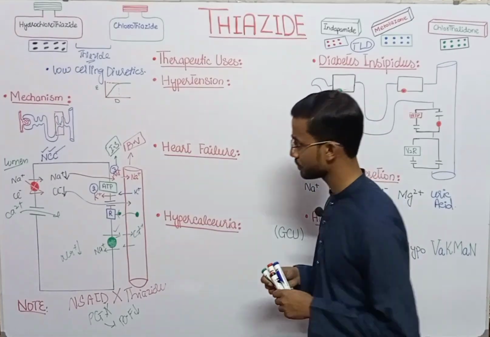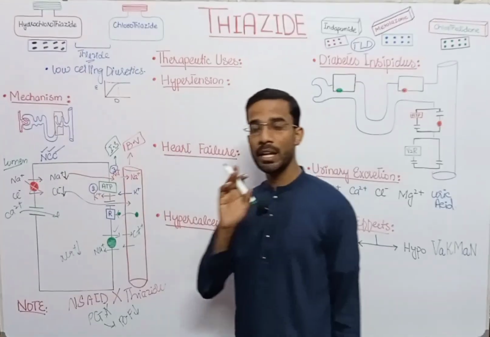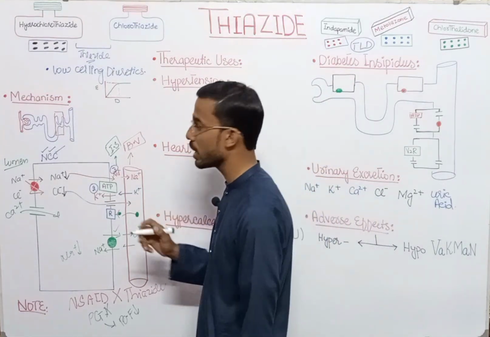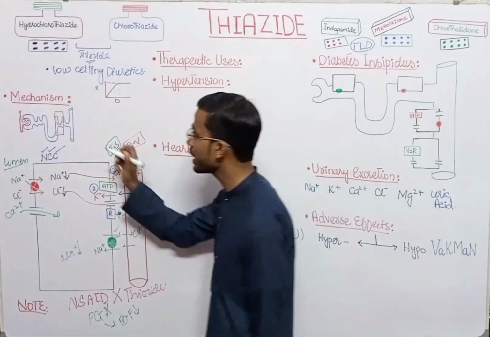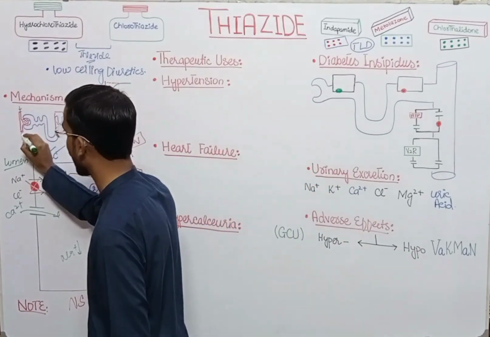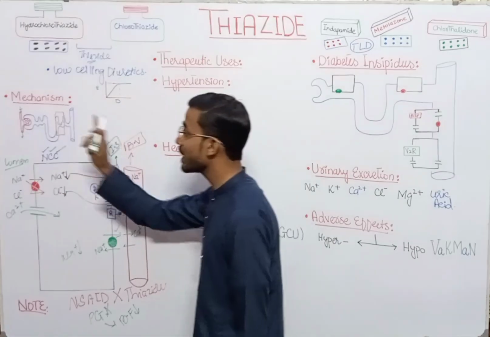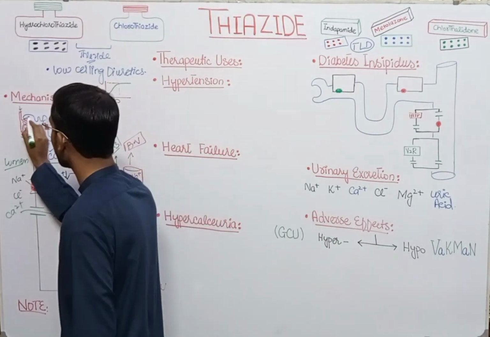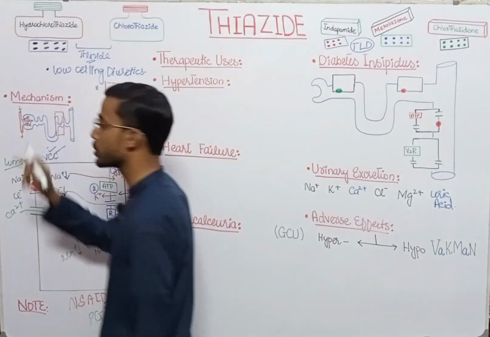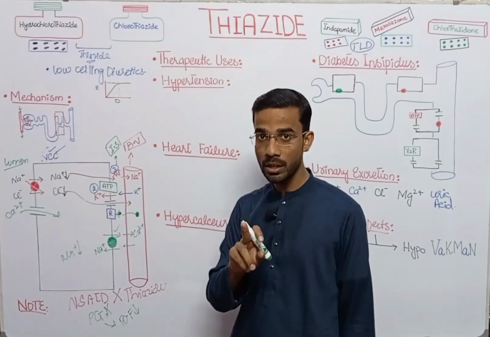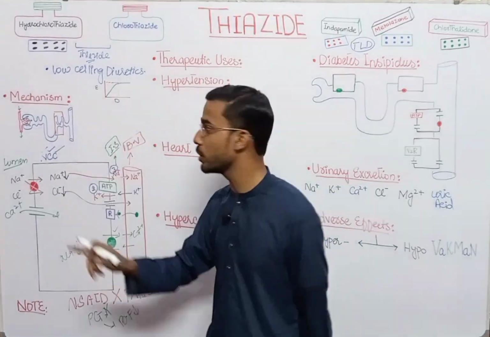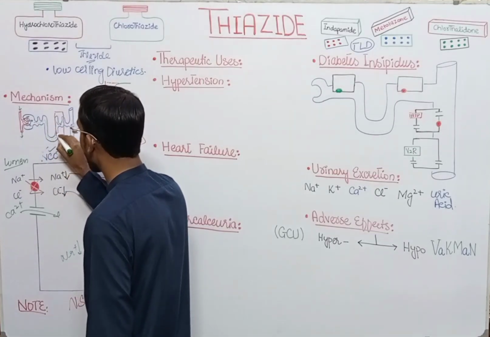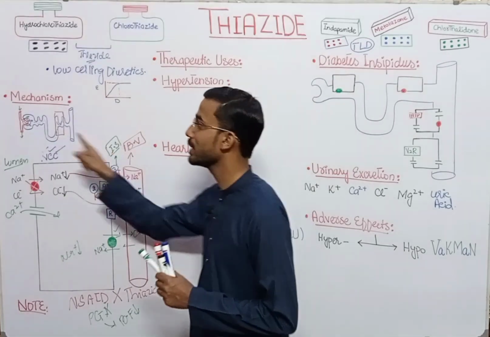Here you see that if we use NSAIDs, non-steroidal anti-inflammatory drugs, they block the prostaglandin, and prostaglandin maintains the flow of blood into the glomerulus. If there is a reduced flow of blood into the glomerulus, then the filtration through the glomerulus will also be reduced, and there is a low volume of filtrate.